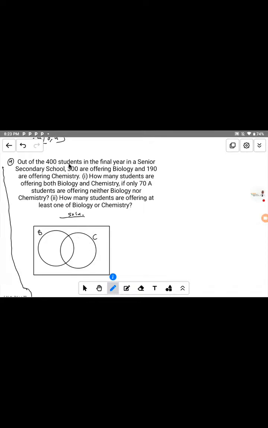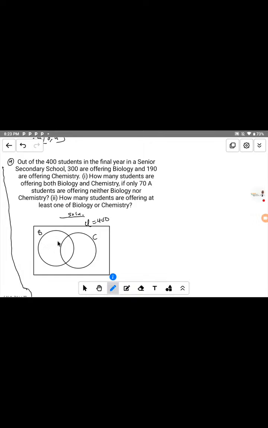Now I want to read the question. Out of 400 students, that means the universal set is 400. All the universal set here is 400. Meaning that the 400 students in the final year of secondary school, 300 were offering biology.